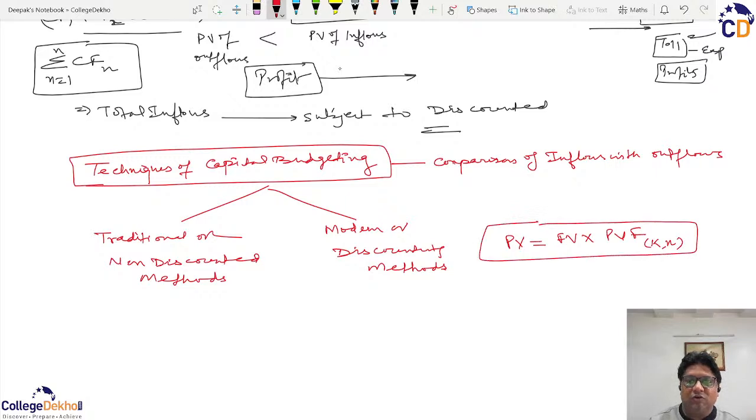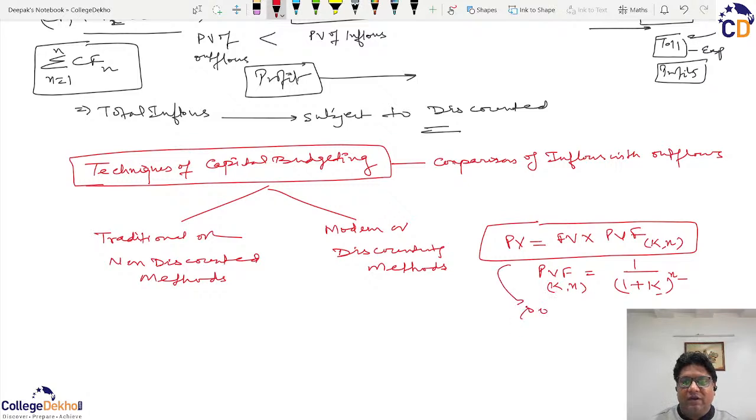So we will use this formula, and this present value factor is actually equal to 1 upon (1 plus k) power n. So depending upon the value of n and the value of k, for that respective k and n, we will calculate the value of PV of kn.